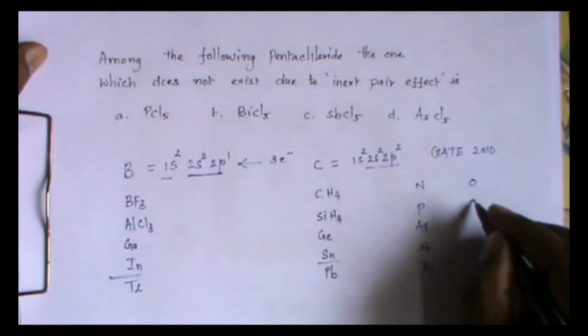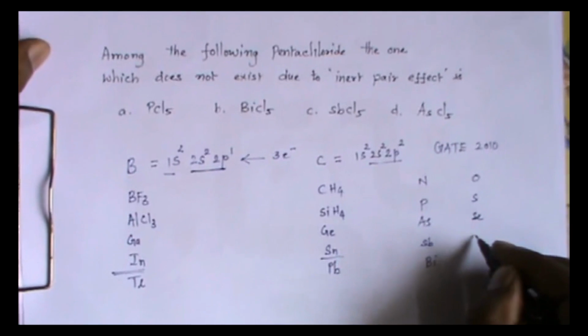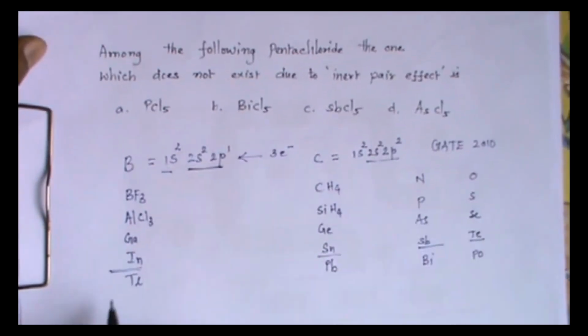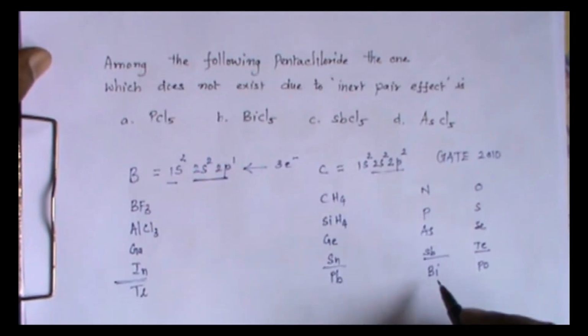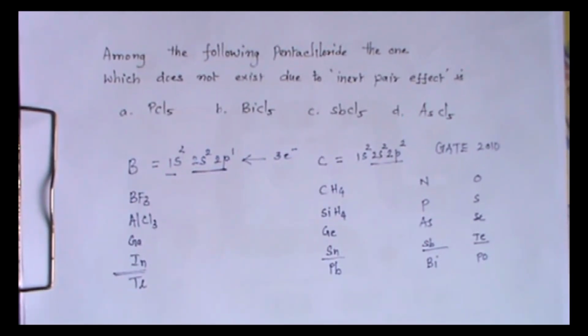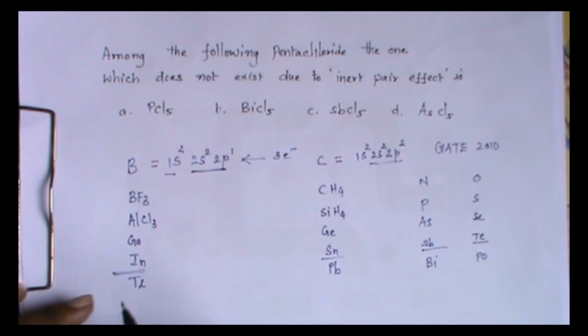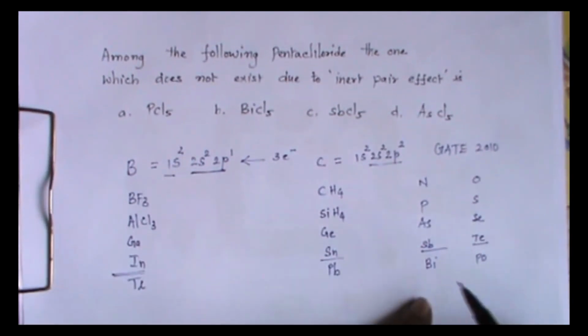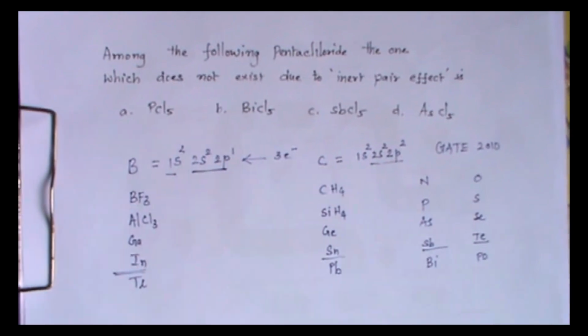Here I have oxygen, sulfur, selenium, tellurium and polonium. Thallium, lead, bismuth and polonium are in the same period and they will be after the transition metals. The expected oxidation state for thallium is +3, for lead it is +4, for bismuth +5, for polonium it is +6.